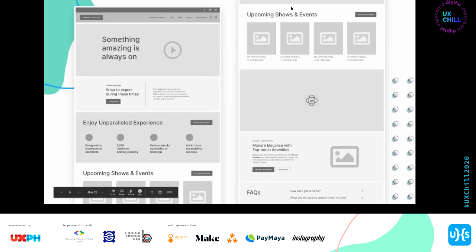It also shows not only the content, but the flow of content, that it goes from the different benefits up to the shows and events that you're going to show. But it also maps out a good idea of how it's going to look. When do you use this versus this one?